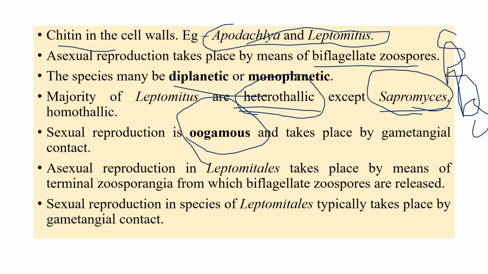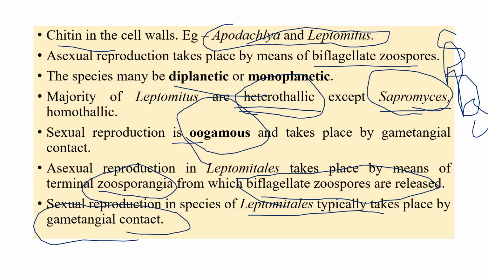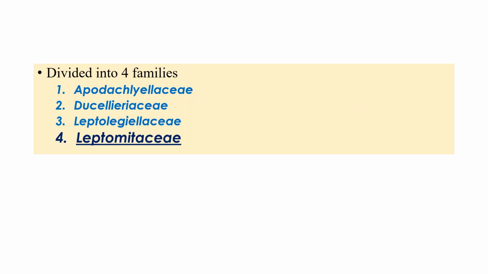So asexual reproduction in Leptomitales takes place by means of zoosporangia, from which biflagellate zoospores are released. And the sexual reproduction of Leptomitales typically takes place by gametangial contact, that is the oogamous type, where the male antheridium and female globose oogonium come in contact with each other, a fertilization tube is formed, gametes are exchanged and an oospore is formed. That is how it happens in gametangial contact. At present, Leptomitales is divided into four families: Apodachlyaceae, Rhipidiaceae, Leptolegniaceae and Leptomitaceae. Now we are going to see the Leptomitaceae family.